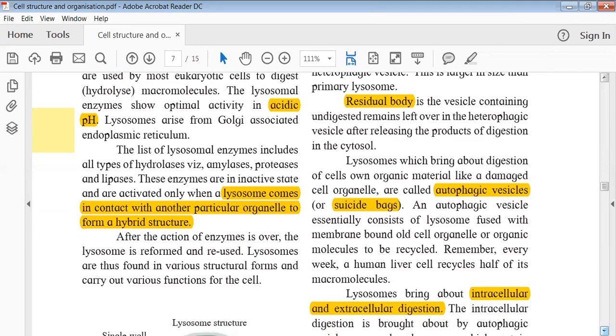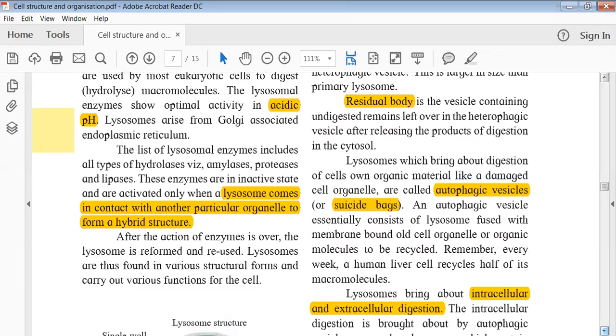Okay, why? Because they actually bring about the digestion of the cell's own organic material. So जो cells खुद, the autophagic, that is auto मतलब automatically, autophagic मतलब something which is degrading its own material, and that's why lysosomes are called suicide bags because they can digest or degrade their own materials or the damaged cell organelles.